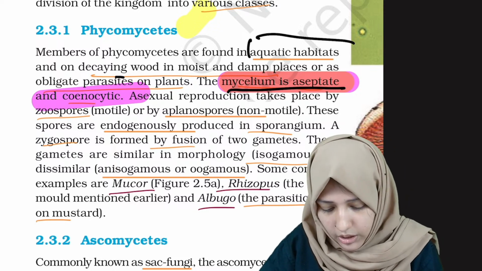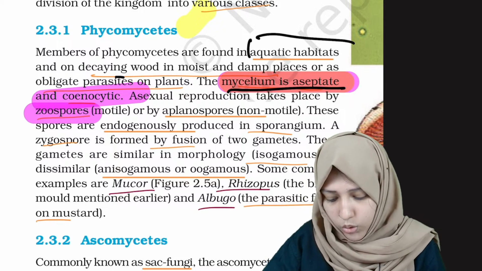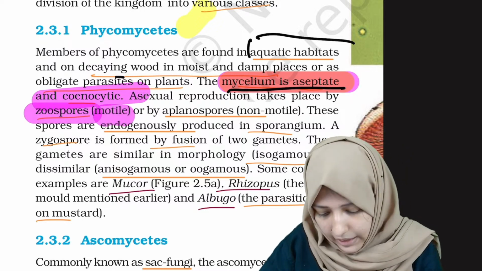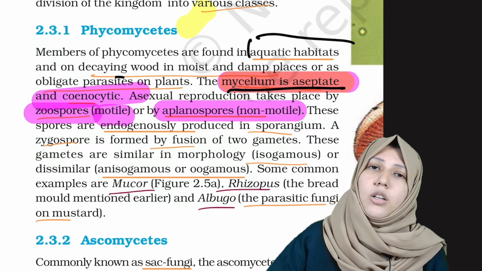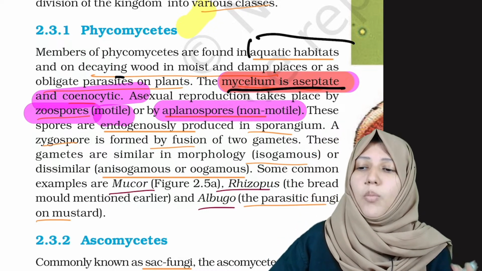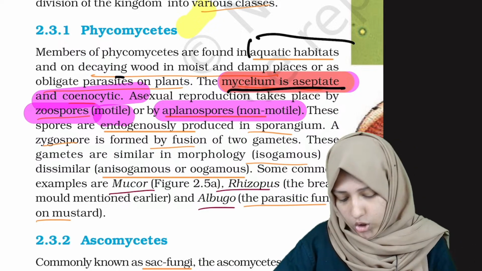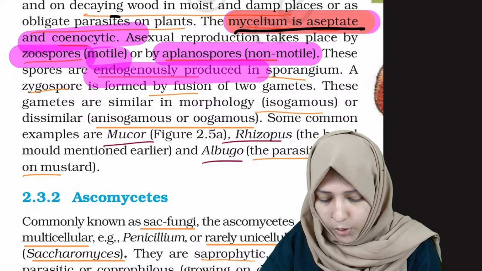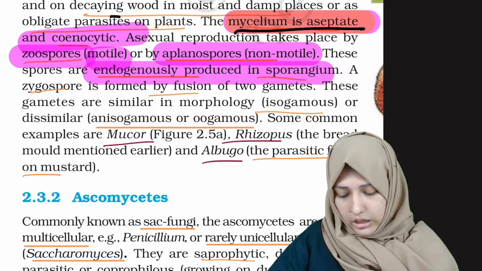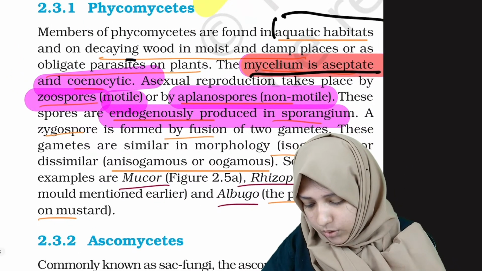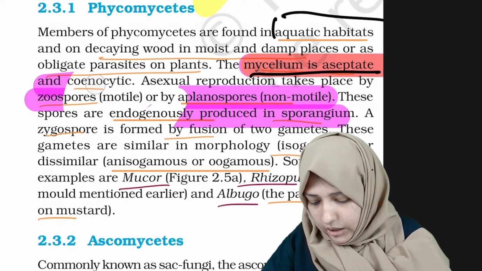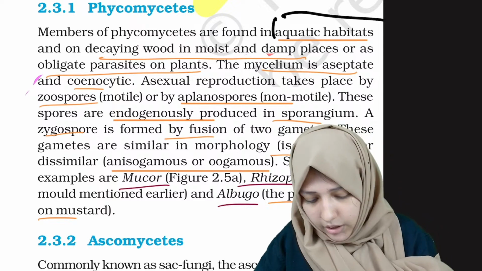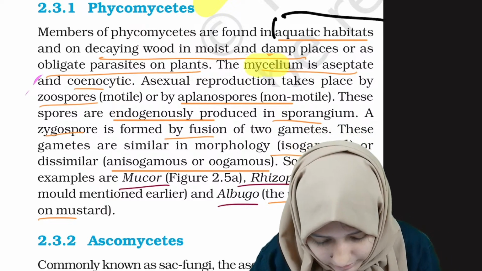Their asexual reproduction is by zoospore, which is motile, and by aplanospore, which is non-motile. These spores are endogenously produced in the sporangium. These are the points you have to note. I will mark them so that you only have to remember these points. The first point is that the mycelium is aseptate.